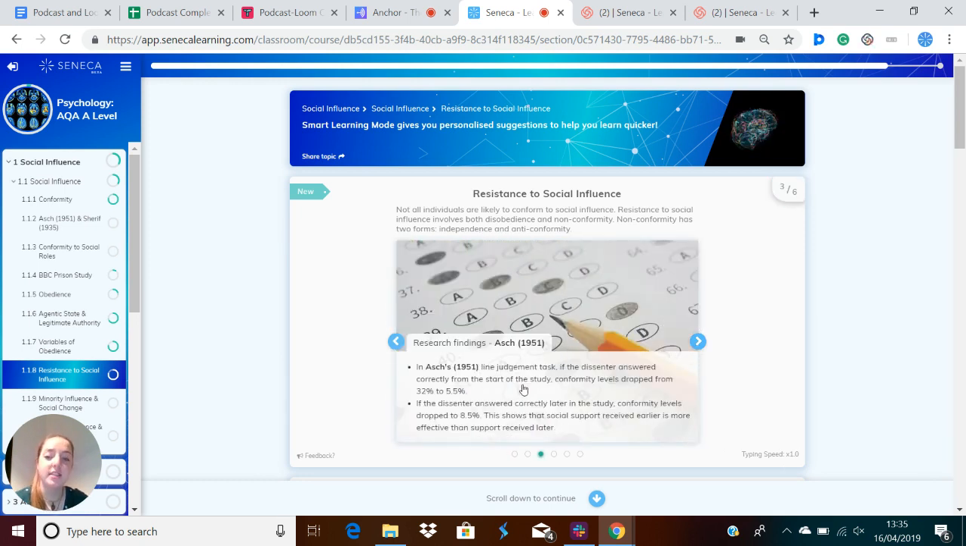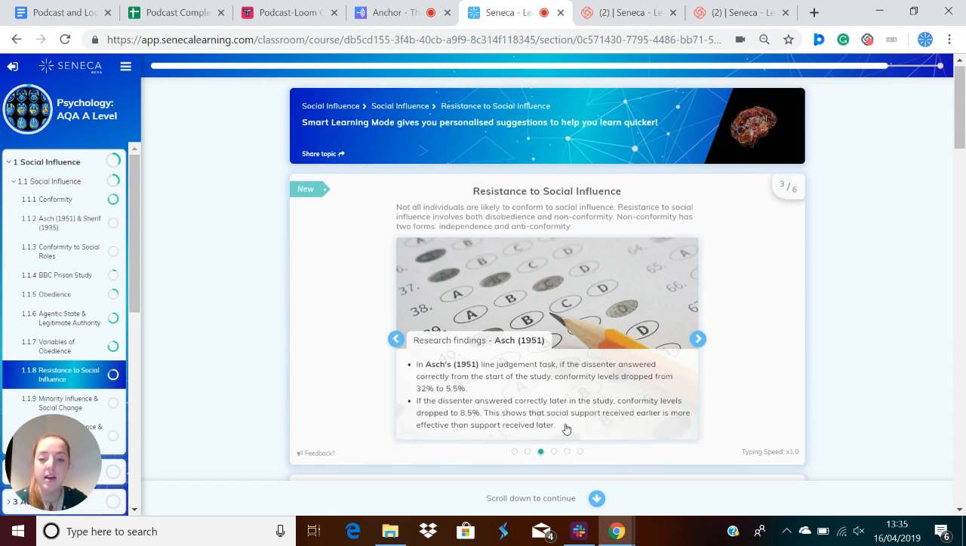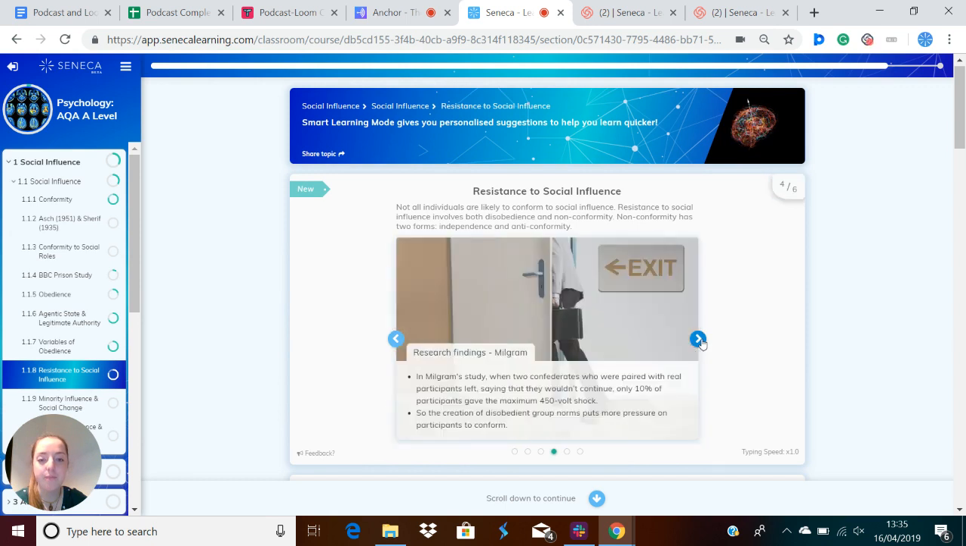In Asch's study in 1951, so that was his line judgment task, if the dissenter answered correctly from the start of the study, conformity levels dropped from 32% to just 5.5%. If the dissenter answered incorrectly later in the study, conformity levels dropped to 8.5%. This shows that social support received earlier is more effective than support received later.